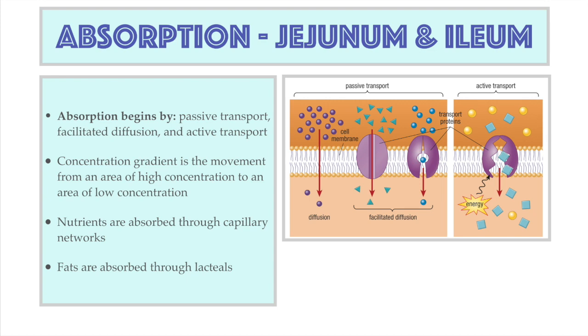All absorbed materials, except fats, enter the capillary networks in the villi. Fats enter the lacteals in the villi and are transported through the lymphatic system. Eventually, all materials that are absorbed enter the bloodstream and are transported to all the cells of the body.